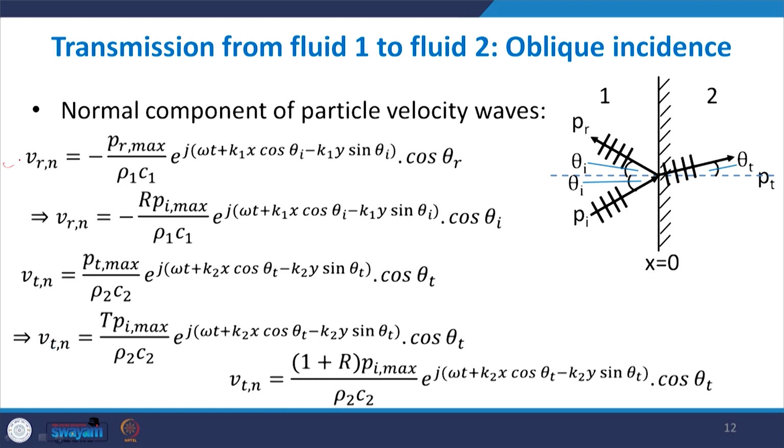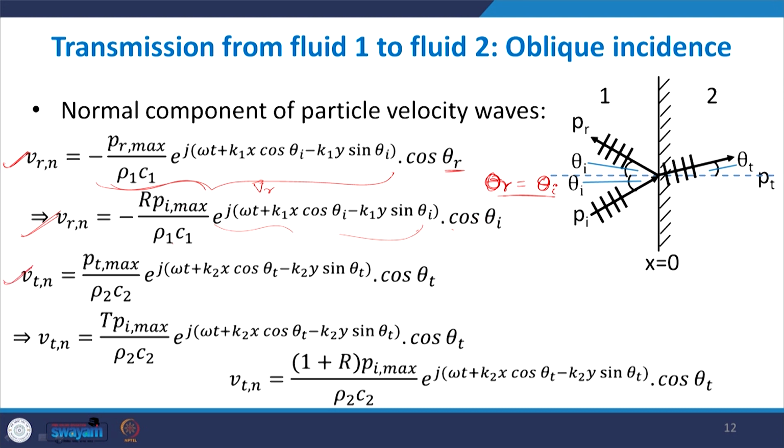Similarly, the normal component of the reflected wave's pressure will be minus P by rho 1 C1. This quantity will give us Vr, and multiplied by cos theta r will give us Vrn. Here theta r is equal to theta I, so we replace theta r with theta I. So, the ultimate expression we get for the normal component of the reflected wave is minus R times Pi max by rho 1 C1 into this expression into cos theta I.